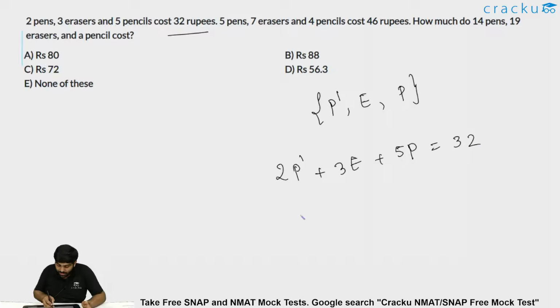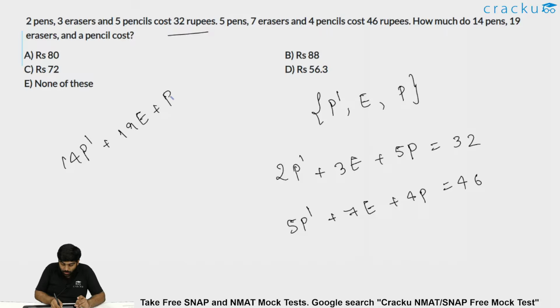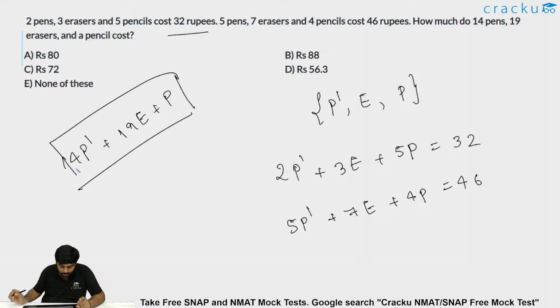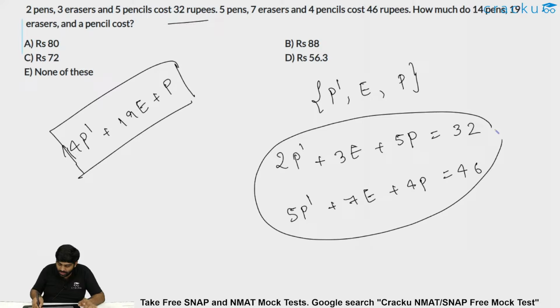Whereas the next equation says 5 pens, that is 5P dash plus 7 erasers plus 4 pencils cost 46 rupees. How much do 14 pens P dash plus 19 erasers and a pencil, that is P? This value is what is being asked. So in order to find this value, we need 14 P dash plus 19 E plus P.